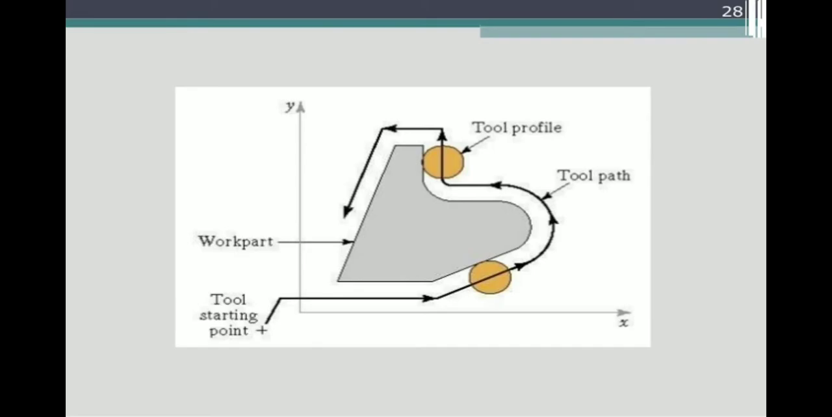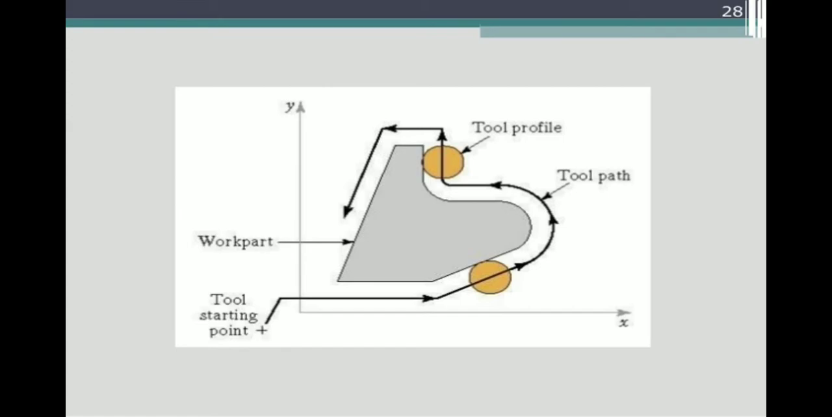So you can see the x-axis, it is the x-axis and it is the y-axis, and the tool should be in the z-axis position. So the tool starting point, this is the z-axis position. So x-axis, y-axis and z-axis. You can see the work part and the tool path. In what type of path the cutting tool should be moving and what type of shape we require, that is the tool path.